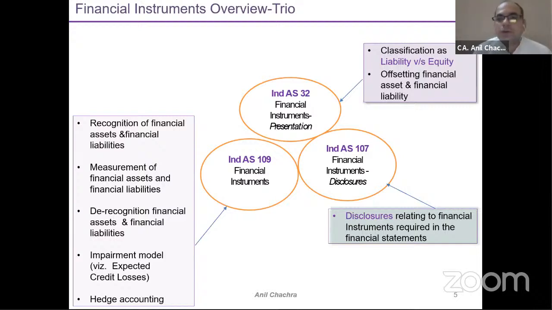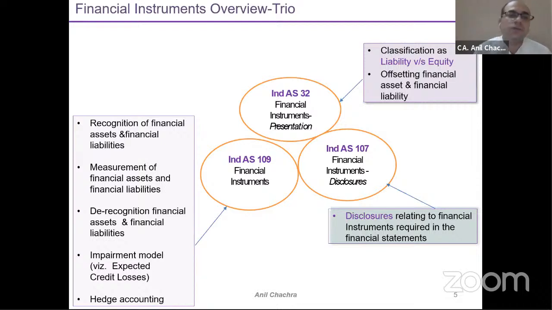Ind AS 109 talks about five major parameters, right? One is the recognition of the financial assets and financial liabilities, classification of the financial assets and financial liabilities, measurement of financial assets and financial liabilities, and derecognition of financial assets and financial liabilities.